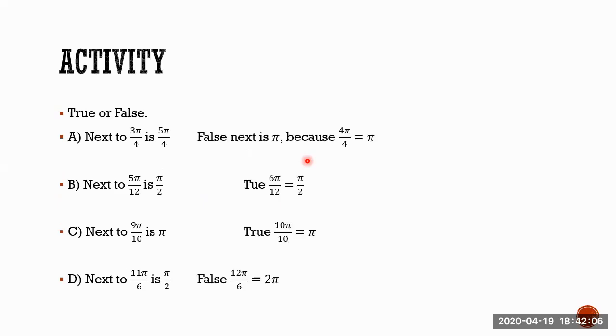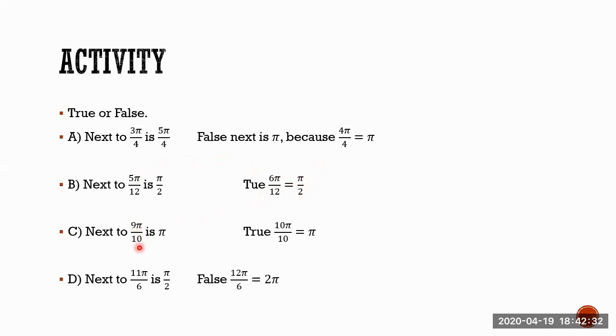Here are the answers. A: Next to 3 pi fourth is 5 pi fourth. False, because next to 3 pi fourth is 4 pi fourth. B: Next to 5 pi 12 is pi and a half. It's true. I know pi and a half is not related with pi 12, but if you see here, next to 5 pi 12 is 6 pi 12, but at the end this is pi and a half because you have to simplify.